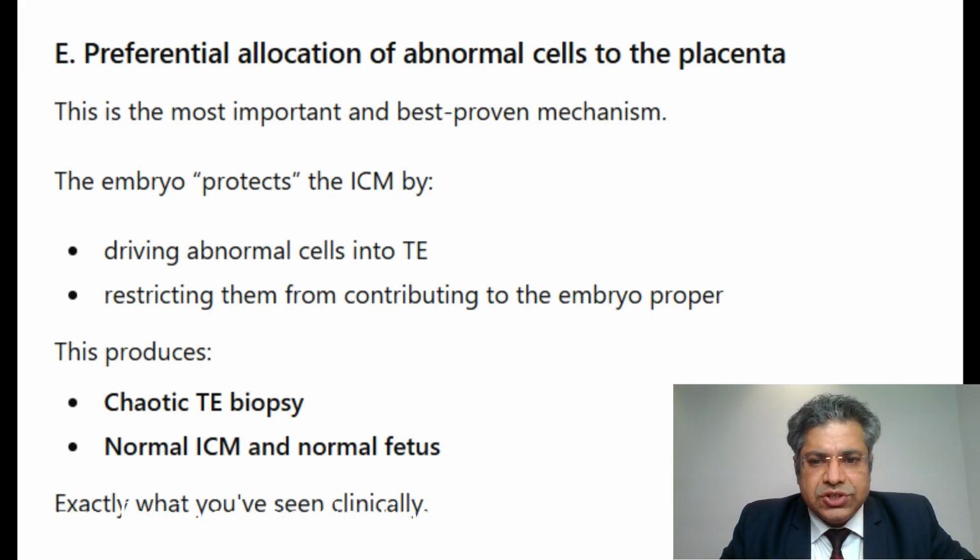And there is a preferential growth of the normal cells. Since we are making the embryos in vitro, it has become a norm that we do PGDA. Down syndrome is one of the commonest aneuploidies that can happen and can survive the sieve of natural selection, and we can end up having a Down's baby if we don't do any further test in the antenatal period, right? So PGDA is justified and it is a valid investigation to rule out common aneuploidies, large monosomies and common aneuploidies, right?